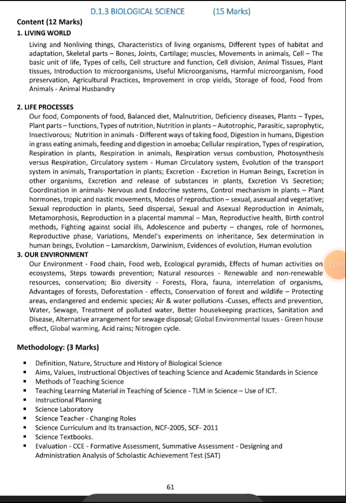Biological science, living world, living and non-living things, characteristics of living organisms, different types of habitat and adaptations, skeletal parts, bones, joints, cartilage, muscles, movements in animals, cell, the basic unit of life, types of cells, cell structure